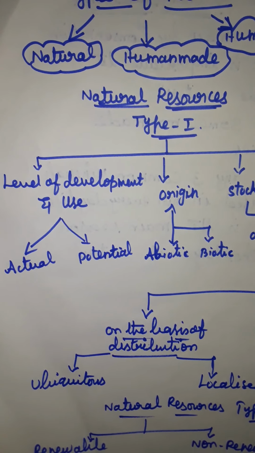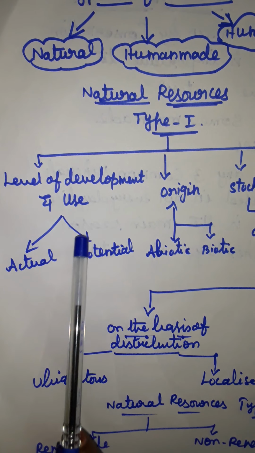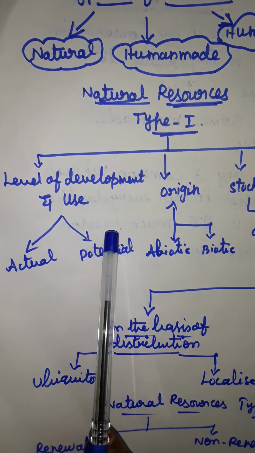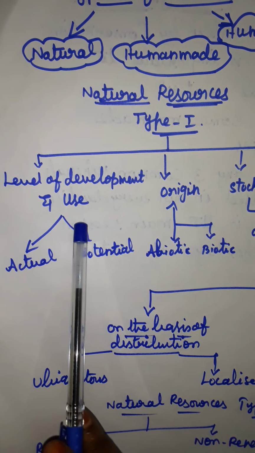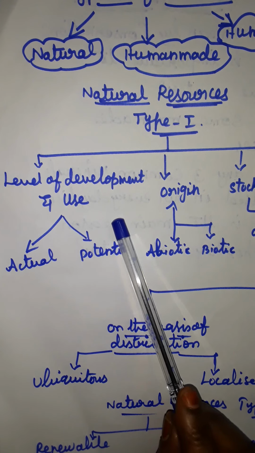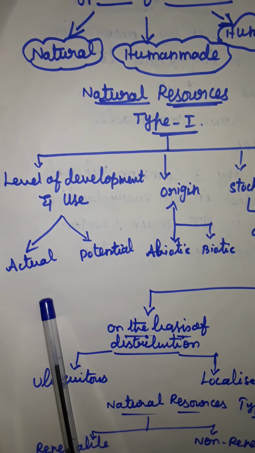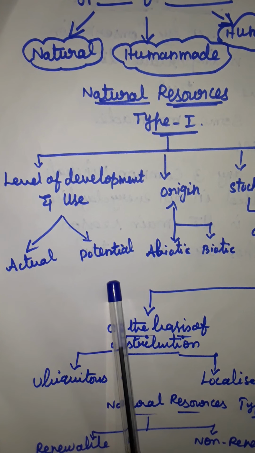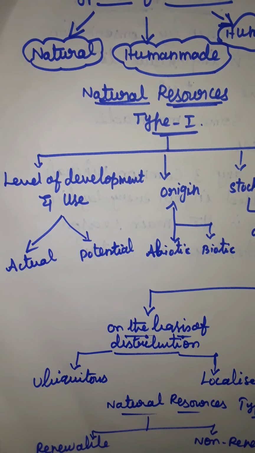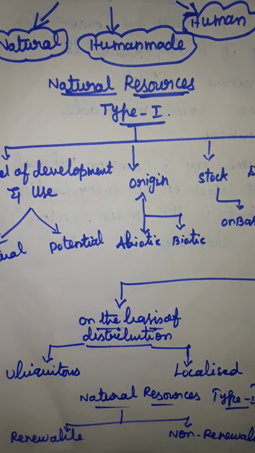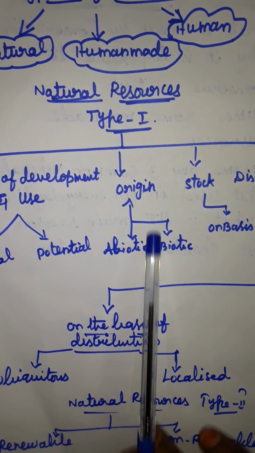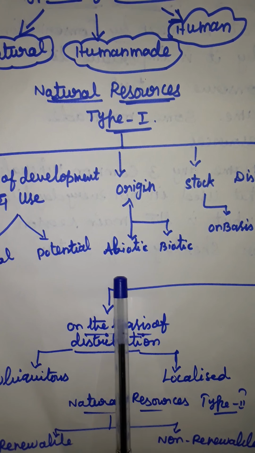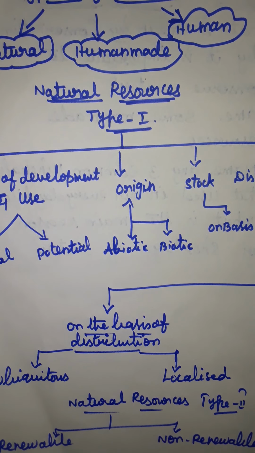That means the level of development and use. In that there are two divisions: actual and potential. Then another part is origin. In origin, we are going to see biotic and abiotic.